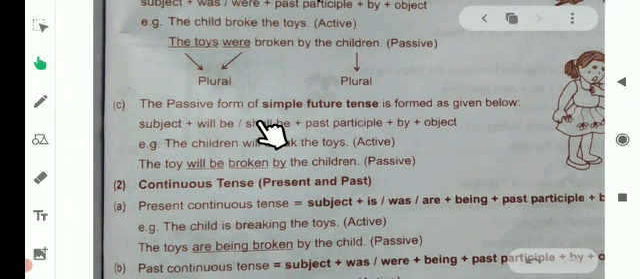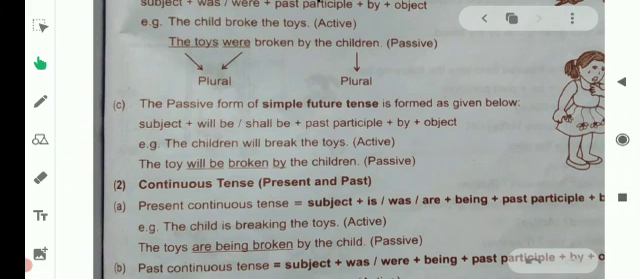Passive form of simple future tense. Passive form of simple future tense is formed as subject plus will be or shall be plus past participle plus by plus object. We use be. In future simple tense, we use the form of be as be. It will be used as will be or shall be while forming passive. For example, the children will break the toys. The toys will be broken by the children.